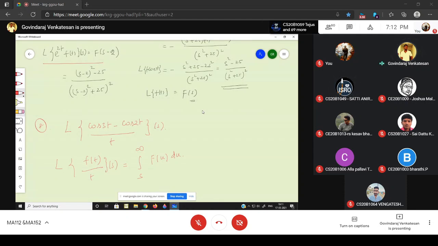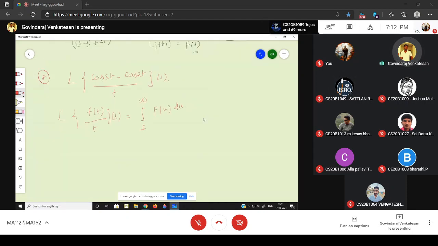According to this problem, what is your f of t? Your f of t alone is cos 3t minus cos 2t. That's all.